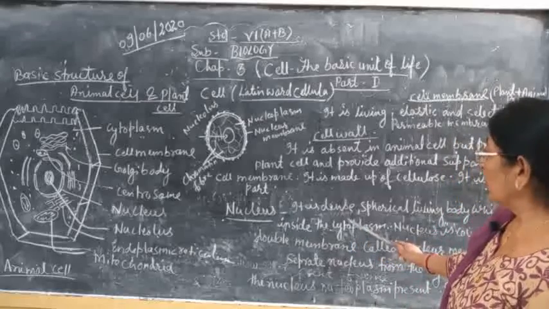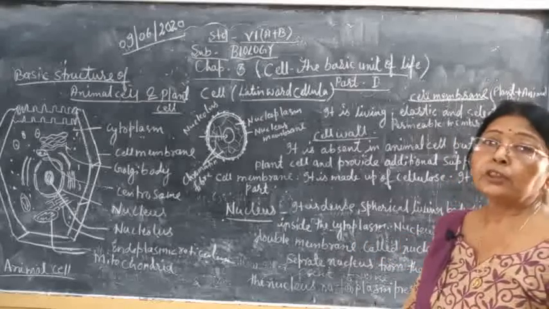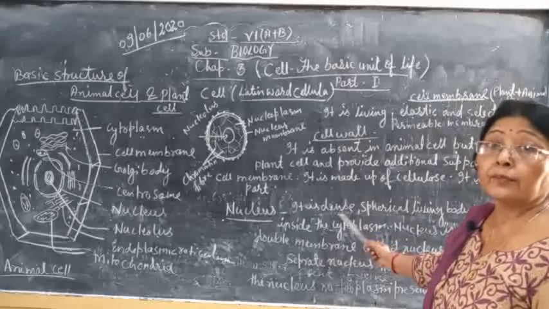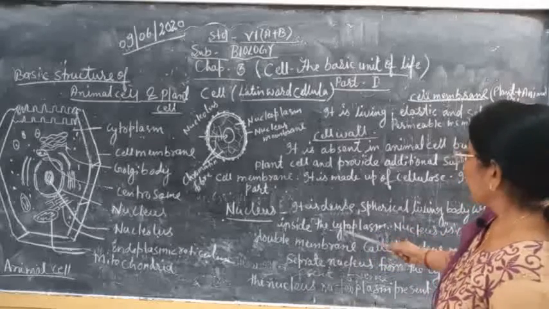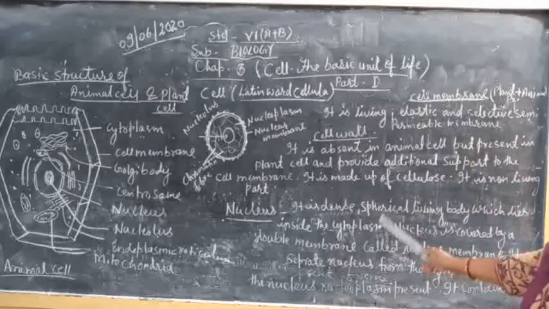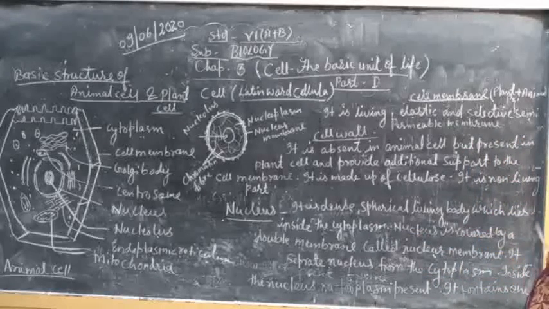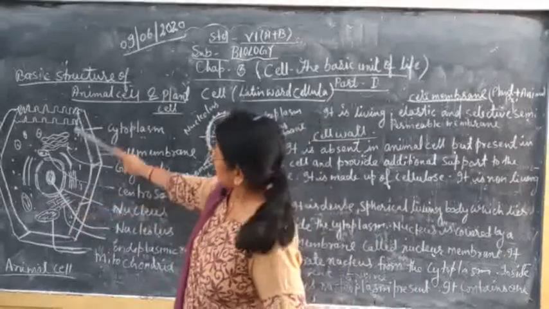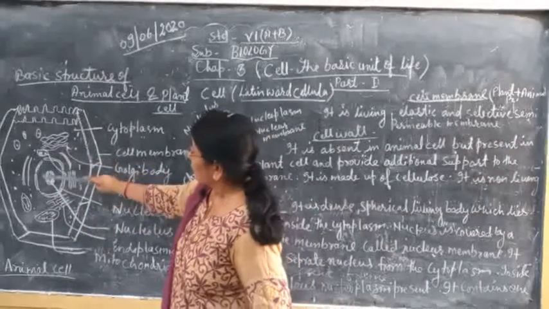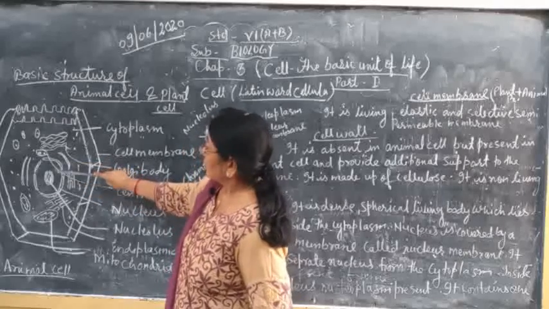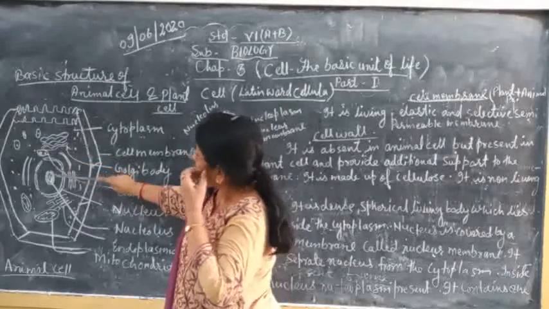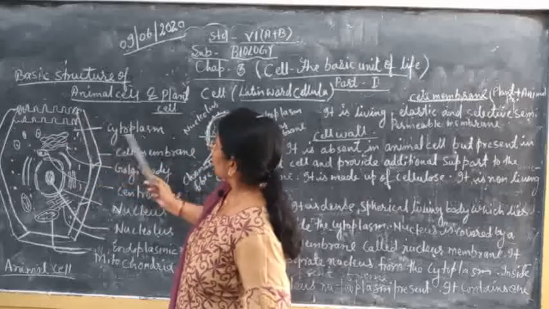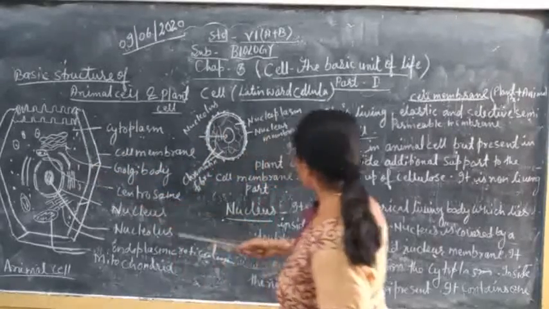Next, nucleus. Nucleus is the most important part of the cell, just like our brain. It is a dense, spherical, living body which lies inside the cytoplasm. Look here at this figure, this is an animal cell, and this is the nucleus.